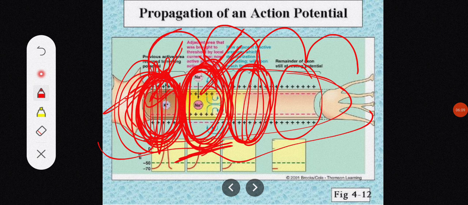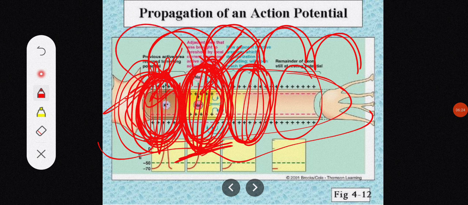So the action potential will always travel in one direction only. The depolarization process of any segment will not excite the previous segment. It will not be able to excite the previous segment because of the refractory period, the absolute or relative refractory period. So the action potential will only travel in one direction.